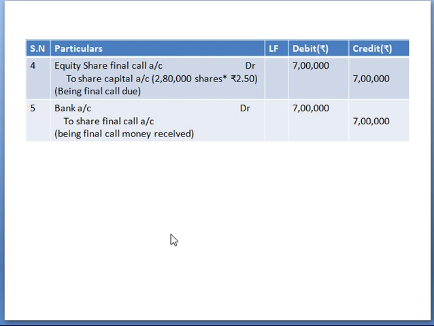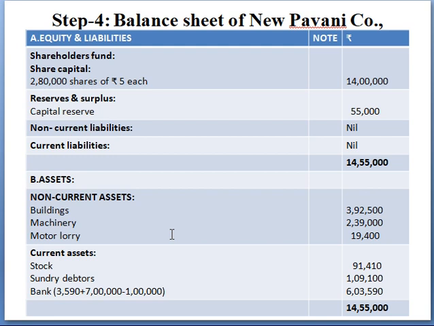And now we'll prepare the balance sheet in the books of the transferee company, right? So your first one is your liability, that is your equity and liabilities. Start with the shareholders' funds. First, under that is share capital. Totally 2,80,000 shares are issued, right? So 2,80,000 shares of rupees 5 each, right?